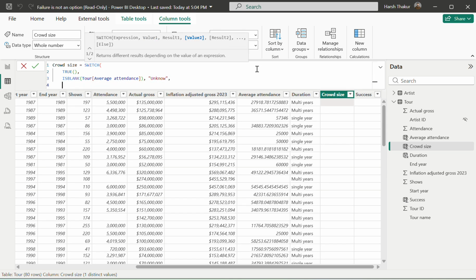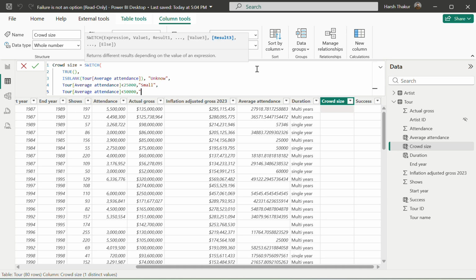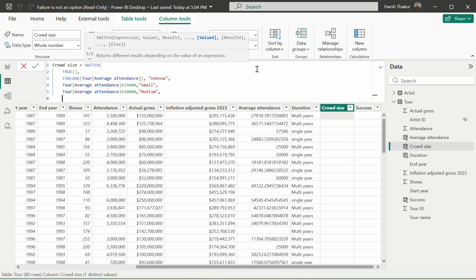Now value 2: if average attendance is less than 25,000, then it should give us small. And if average attendance is less than 50,000, then it should give us medium. Else it should give us large.